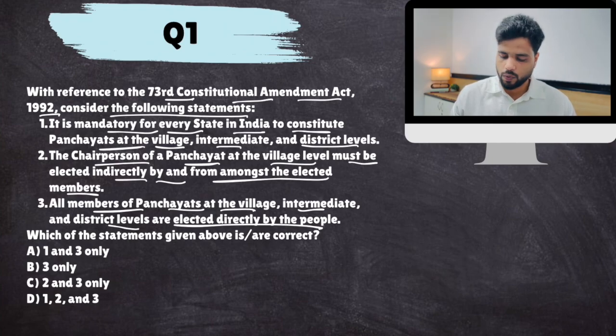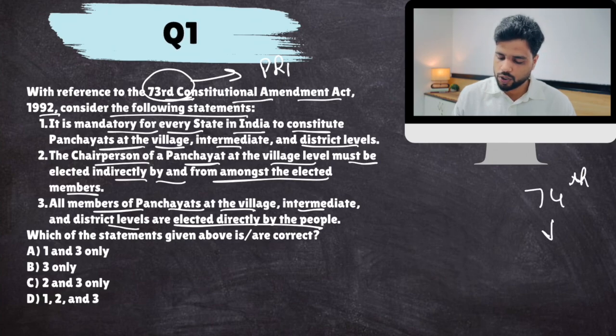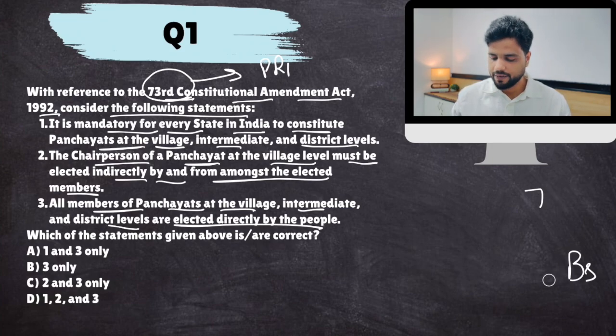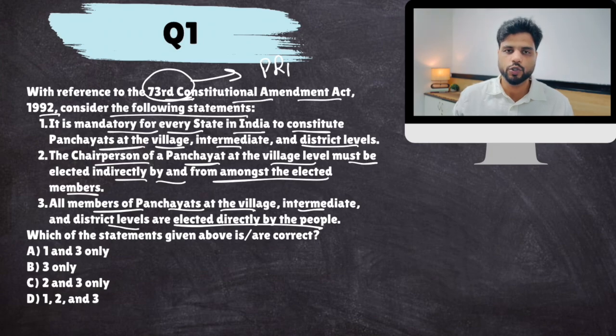Now look, you all know that 73rd and 74th Constitutional Amendment Acts introduced local bodies. 73rd Constitutional Amendment Act introduced Panchayati Raj institutions and 74th introduced urban local bodies. You all know about this. Now, these amendments gave certain provisions with respect to constitution of local bodies. So 73rd Amendment Act gave certain provisions which all states have to follow, but they left certain provisions open for state legislature.